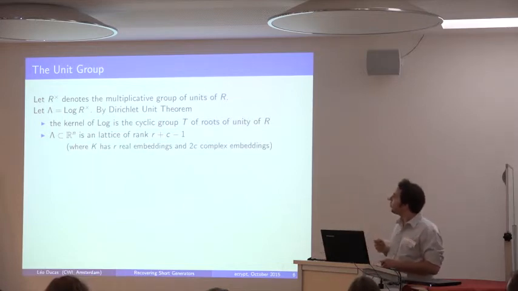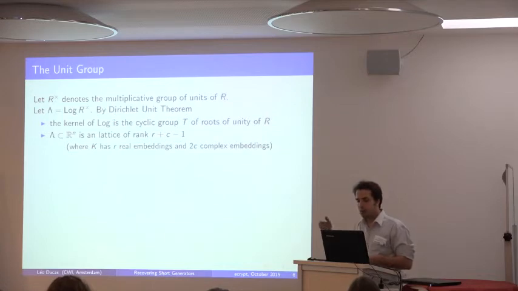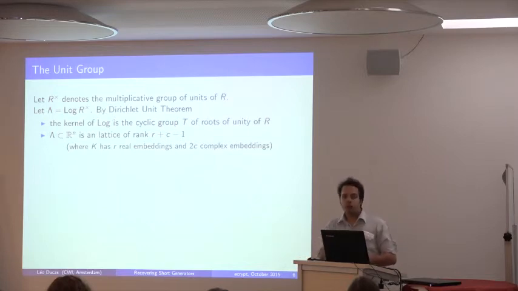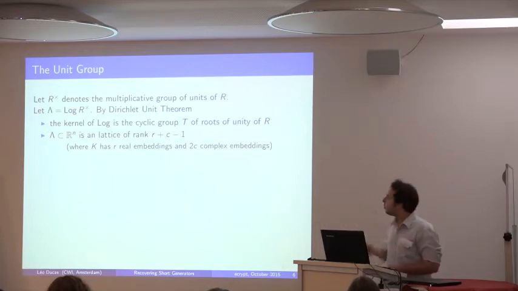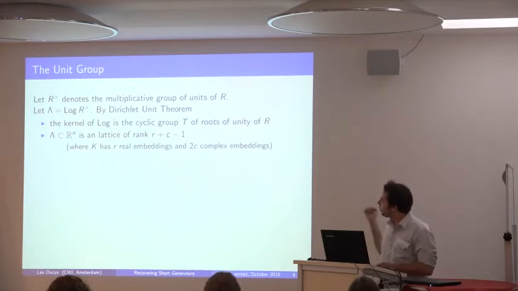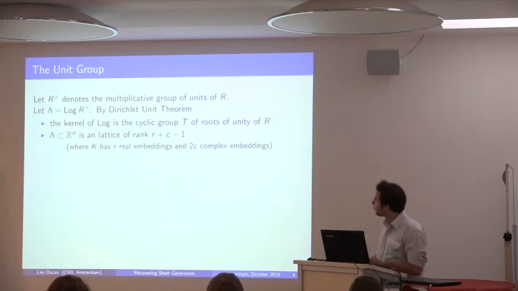Okay, and the Dirichlet unit theorem tells us a few things. The kernel of this embedding log is actually a cyclic group, and that's the group of roots of unity. So basically it means that if you map everything through the log, you're not going to lose too much information. The only information you lose is just multiplication by a root of unity, and we don't really mind losing that information. And the second point is that lambda is a lattice, and we know its rank. It's a subtle combination of the real embeddings and the complex embeddings. It doesn't matter that much.